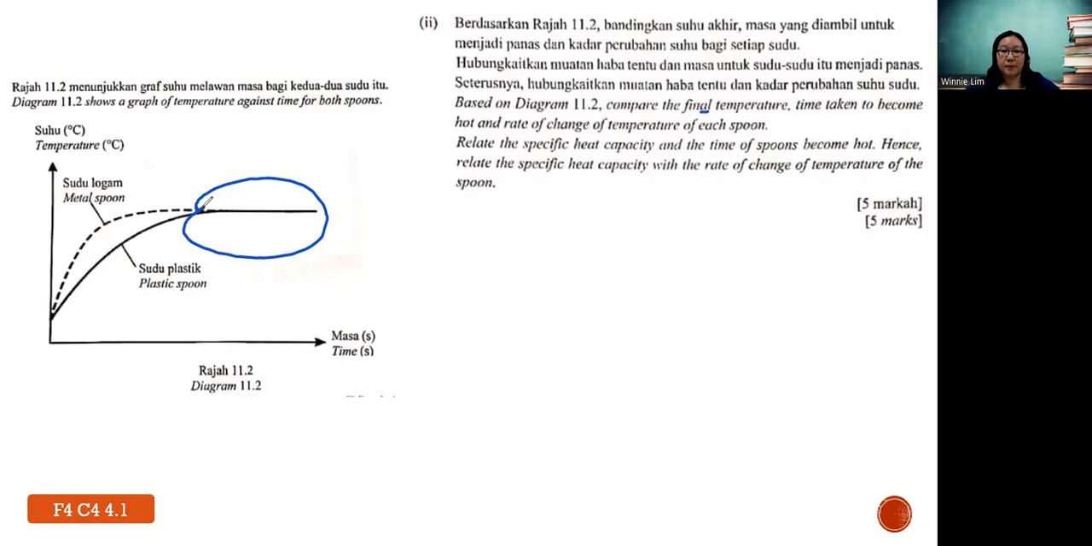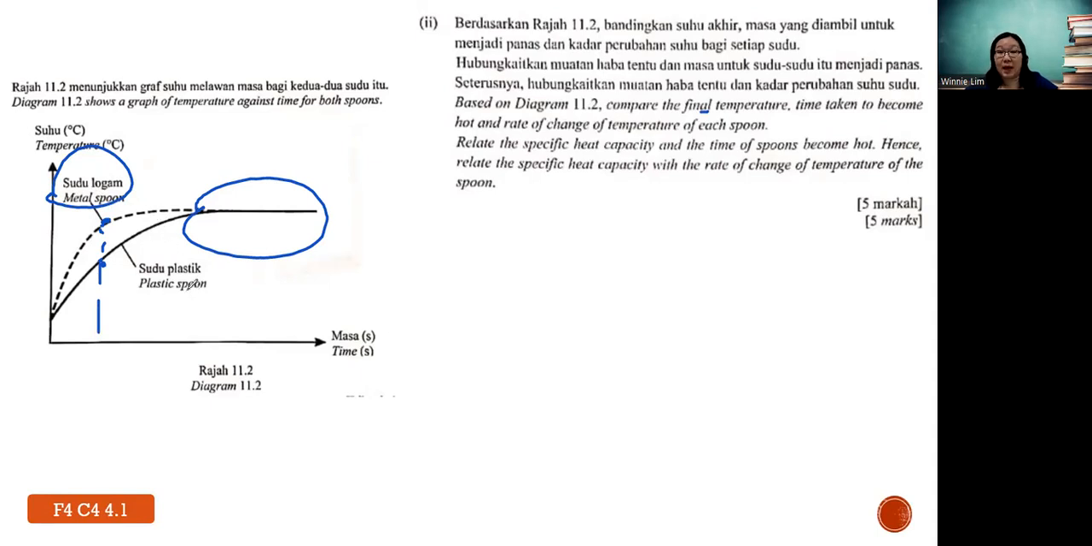So final temperature, they should be the same. So who gets hot first? The metal spoon, correct? Because the temperature is higher compared to the plastic one. Okay, assuming we're taking a point, all right? Then the rate of change of temperature of each spoon. Again, this one uses shorter time to increase its temperature. This one is higher, yeah.